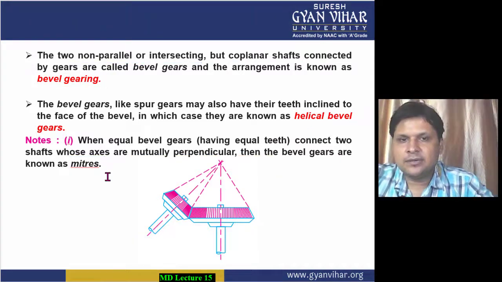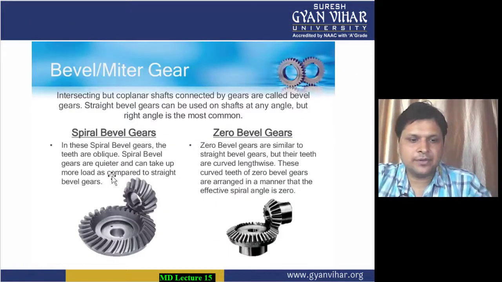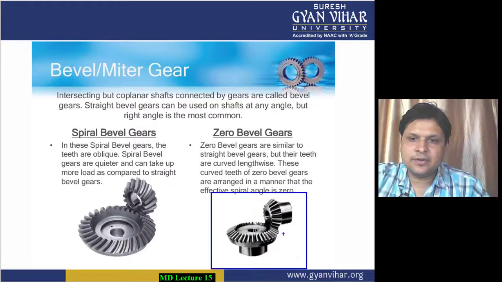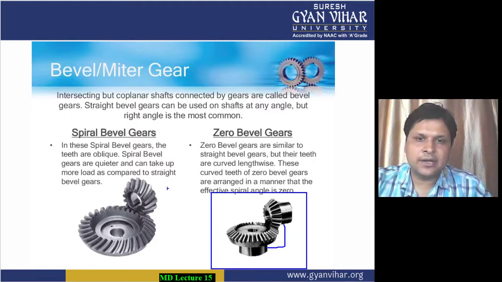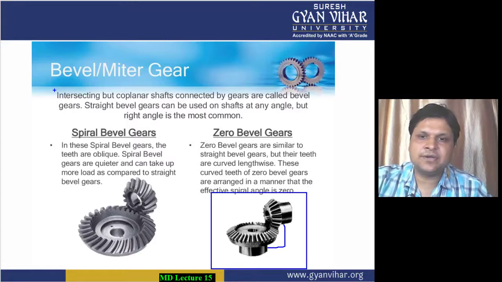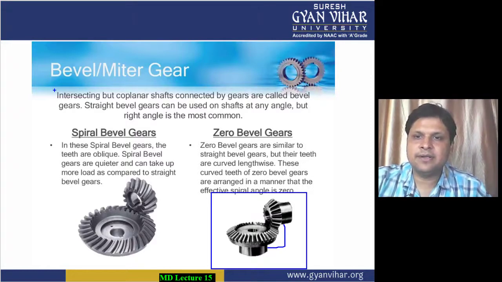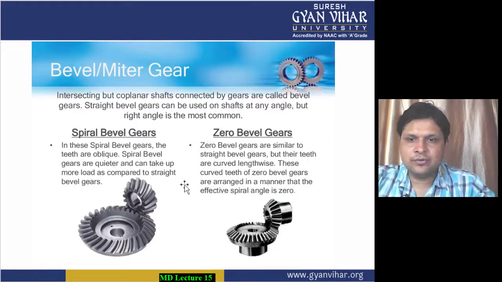Moving further, this is the actual image which you are seeing of the miter gear. Since the angle between the shafts is 90 degrees, therefore it is a miter gear. These are basically intersecting but coplanar shafts, connected by gears. Now moving on to the next one.